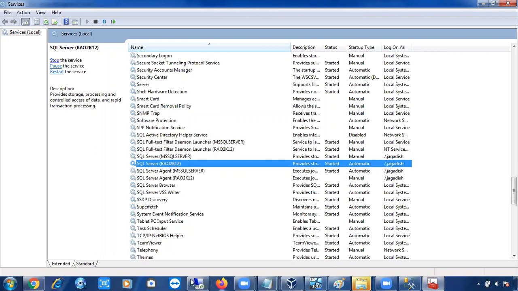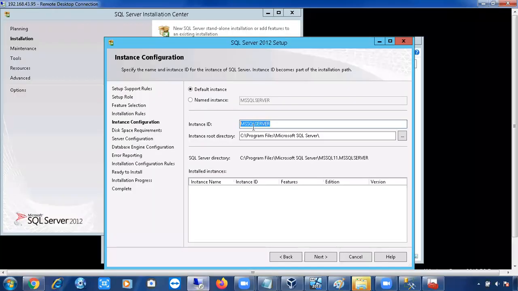Let me go to this virtual machine. So if you want, you can change it. This is simply a folder that is going to be created. Instance ID means a folder is going to be created. If you want, you can change the default folder. If you want to put your name and all, you can, but don't change it. People will be confused if you change the folders. Other DBAs will be confused about how to troubleshoot it. Why? Because all the supporting files will be in this folder.